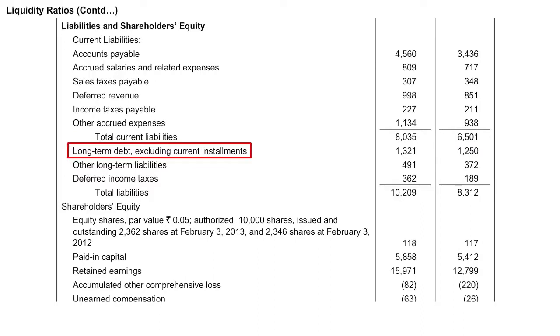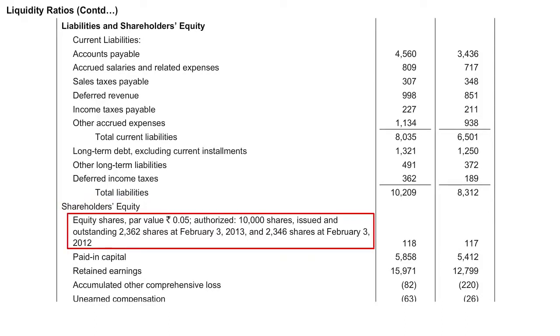Long-term debt excluding current installments is 1,321 and 1,250 for the years 2012 and 2013. Other long-term liabilities 491 for the year 2012 and 372 for the year 2013. There is deferred income tax, which is 362 and 189 for the years 2012 and 2013 respectively. The total of liabilities amount to 10,209 and 8,312. Let's look at the details of shareholders' equity.